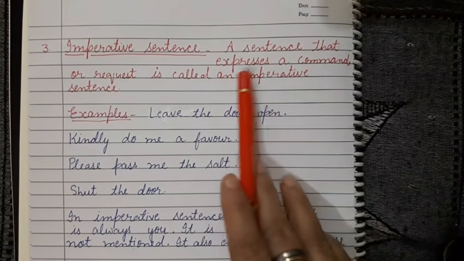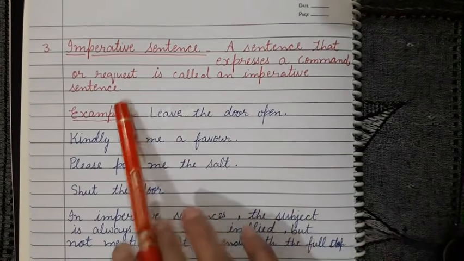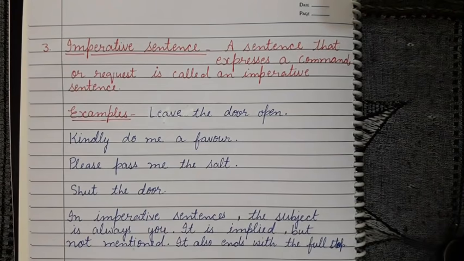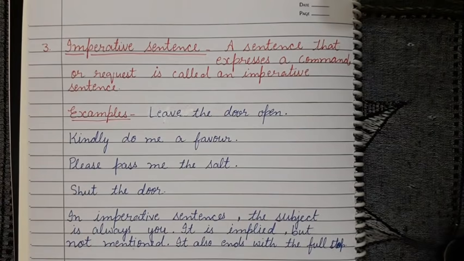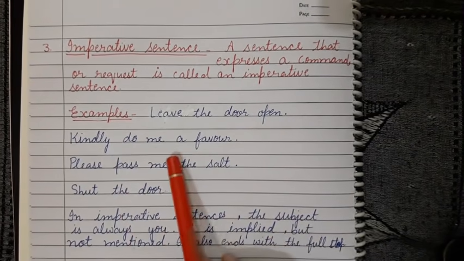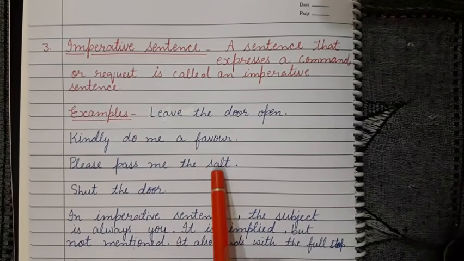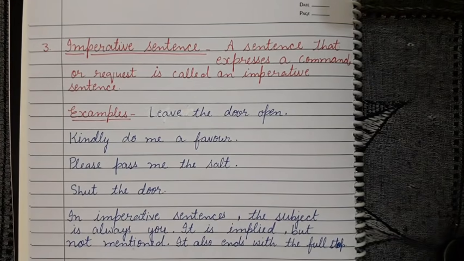A sentence that expresses a command or request is called an imperative sentence. Here are some examples. Leave the door open. Kindly do me a favor. Please pass me the salt. Shut the door. So these are the examples of imperative sentences.